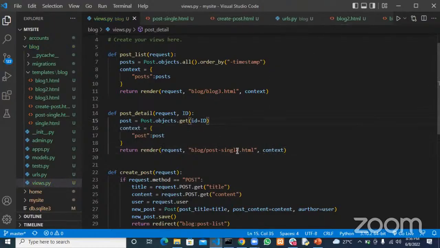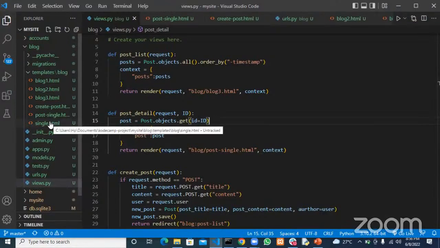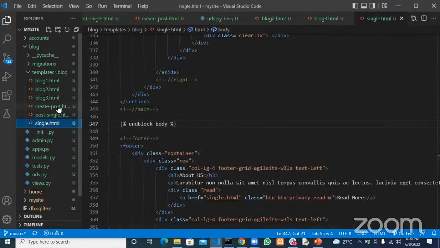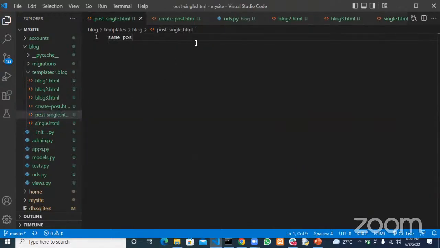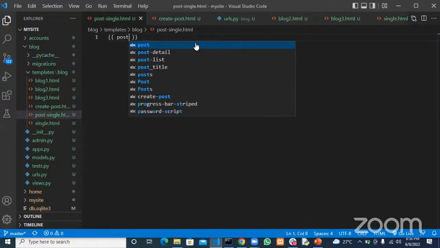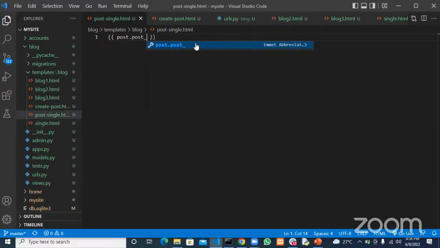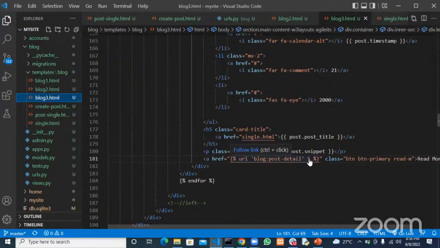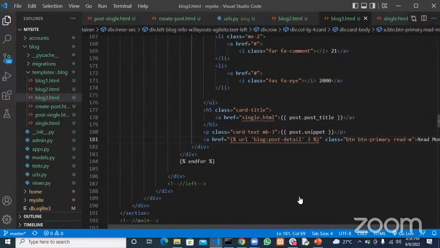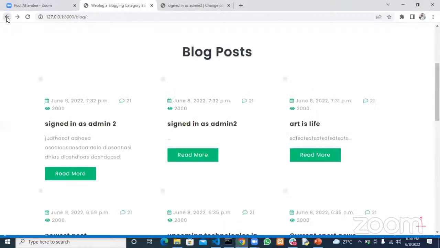Okay. So now in this view, let's go ahead and say post, right? Let me also go ahead and grab something for you. So let me show you what I mean. Since I've been able to pass post down here, that means I can get a post title, right? Post title. Okay, post title. So now let's go back to our block 3, right? So let's pass an argument that does exist. So let's pass 3 here. Let's pass 3 here. So now if I go back and then refresh this,